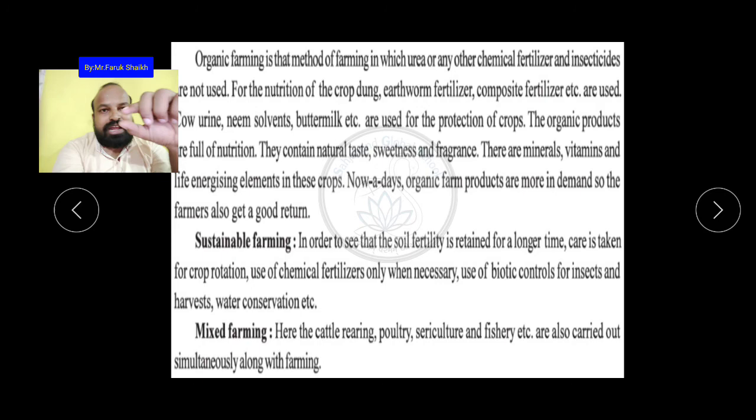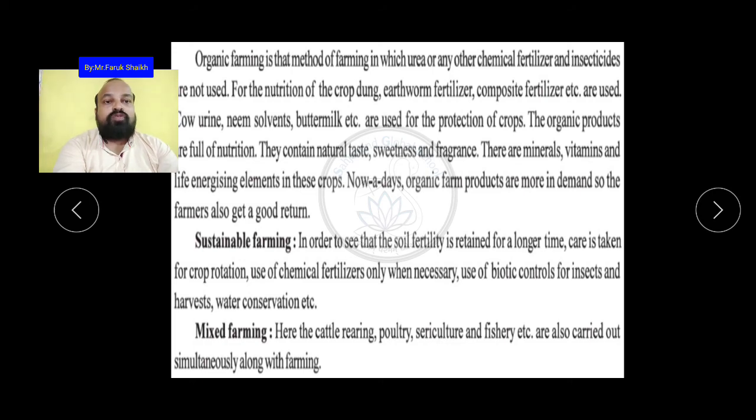Okay, so one time cereals are grown, so next time pulses are grown. Because the pulses fix nitrogen in the soil. So then again, the important element for the cereal crops, that nitrogen, is also available, so there will be no need to use the urea.